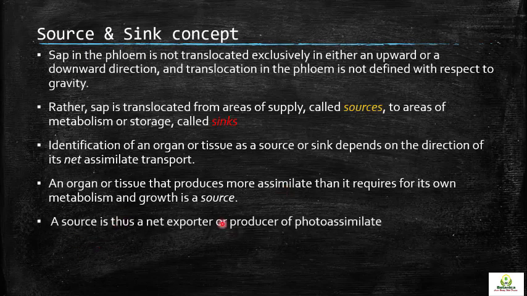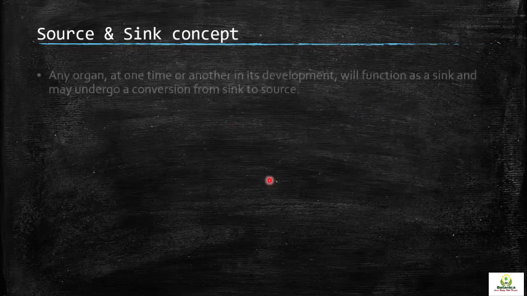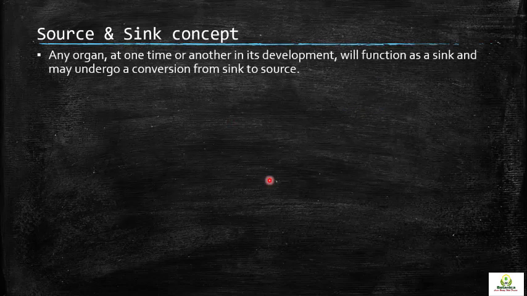So a source is a net exporter or producer of photoassimilates, because the photoassimilates are more than their needs. Any organ at one time or another in its development will function as a sink and may undergo a conversion from sink to source.